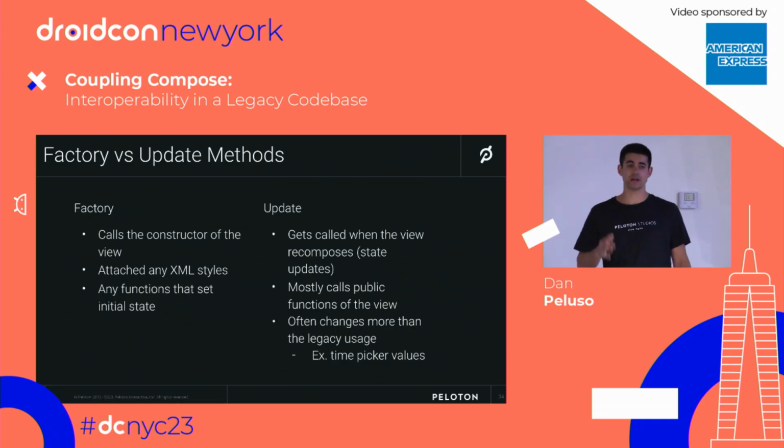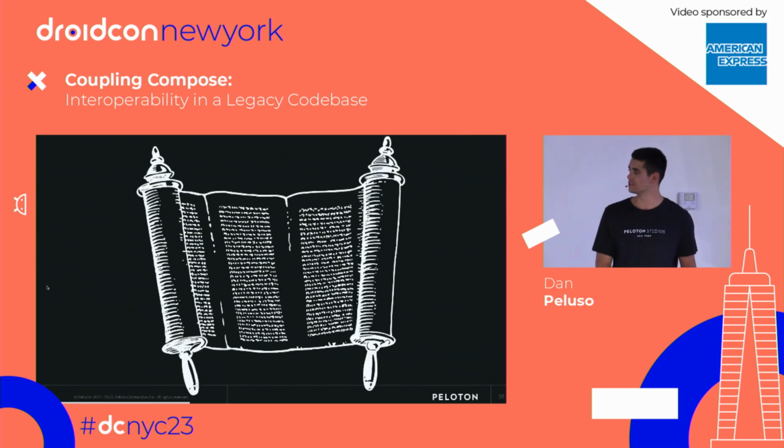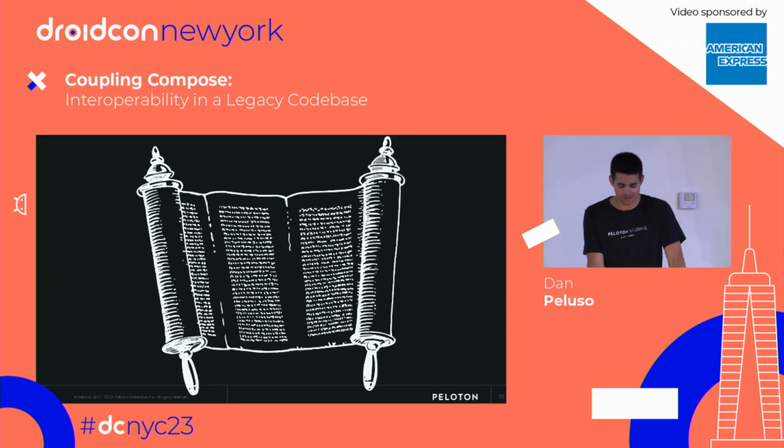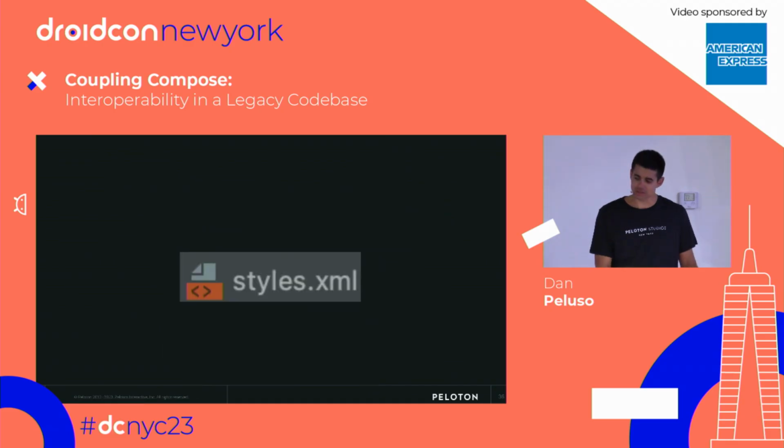Well, in that case, you need to actually include your date range in the update function. So you have to think a little bit creatively about where you can place these things. Now, this is kind of what I was dealing with when I encountered our date picker and picked up that ticket. I think it was like 2 points. It's just egregiously underrepresented. But I had an ancient scroll on my hand that was, of course, styles.xml.